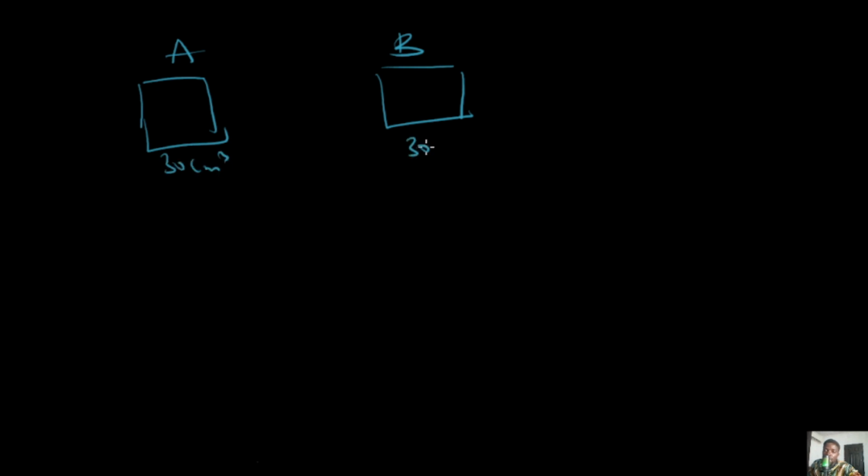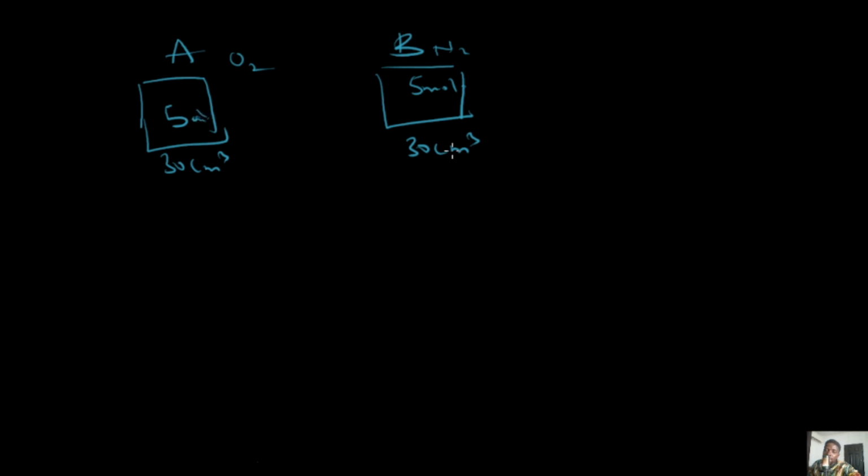Yeah, so we can now solve basically. You will notice that we mentioned A and B, two containers. These containers have the same volume, and because they have the same volume, it means that if here is 30 cm cube, then here is also 30 cm cube. If they have the same volume, the number of moles would also be exactly the same thing. So this is nitrogen, this is oxygen. Because nitrogen has 5 moles, the implication is that oxygen will have 5 moles.